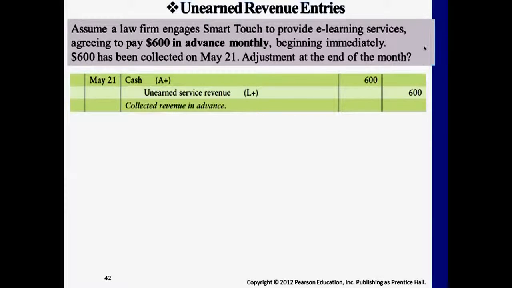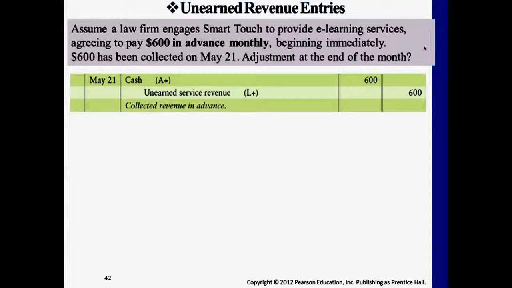No, because 600 is for a month's worth of service. If it's May 31st, it's only 10 days later, so we have 20 more days to go. For 10 days' worth of service, the value would be $200, a third of 600. Assuming that all of this service revenue is earned at an equal rate every single day, if it's 600 for a month, then 10 days later it's only a third of it, which means $200.